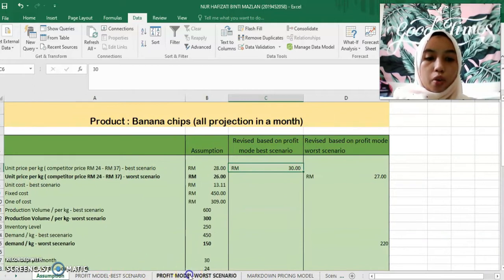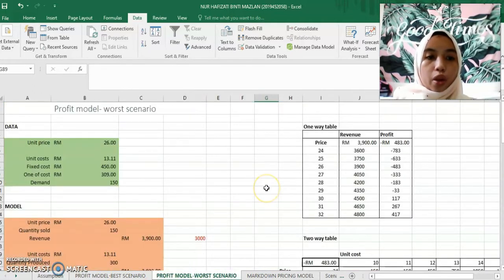Next is the profit model for the worst scenario. The worst scenario happens if there is a problem with my company, such as not enough stock, my employees not feeling well, or a problem with my suppliers. So for the worst scenario profit model, I think about the worst that can happen in my company, and the worst production that I can get if something bad happens.